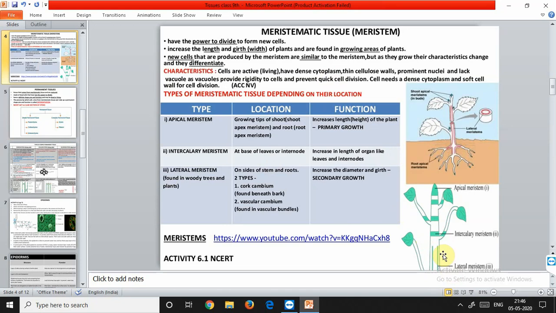So now this was the nature. The cell shows the following characteristics. The cells of meristematic tissue are similar in structure, and they have a very thin cellulose cell wall. So the cell wall of the meristematic tissues is made up of cellulose and very thin. Then the meristematic cells may be spherical, oval, polygonal, as well as rectangular in shape. Then the meristematic cells are compactly arranged and do not contain any intercellular spaces.